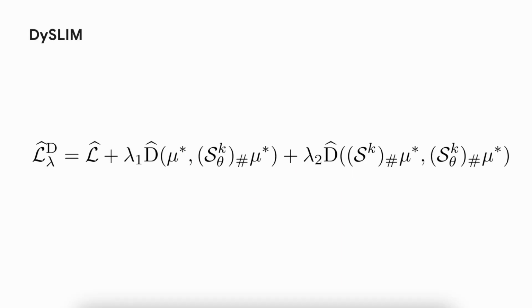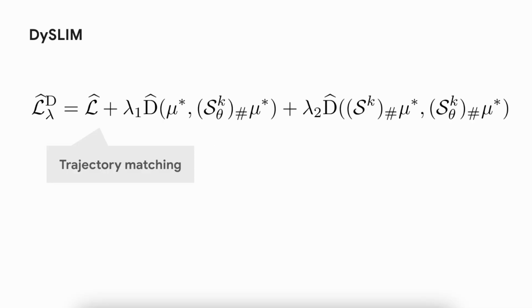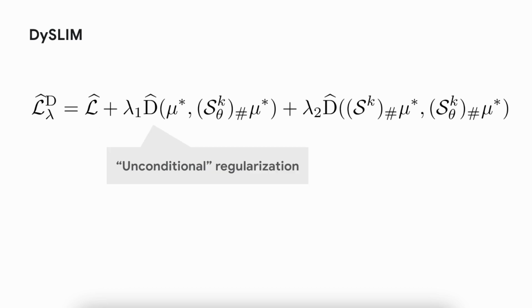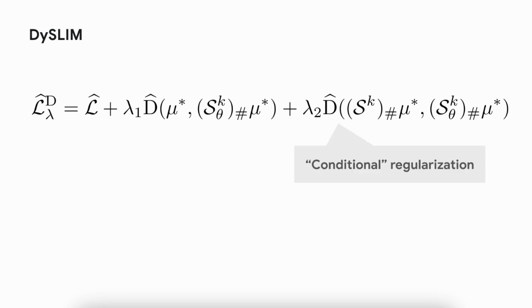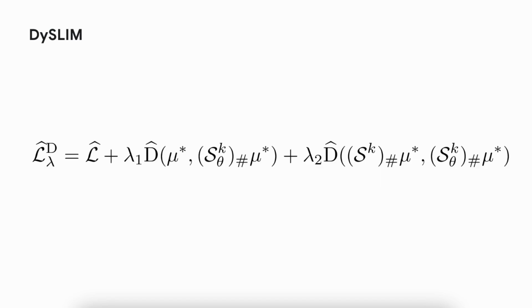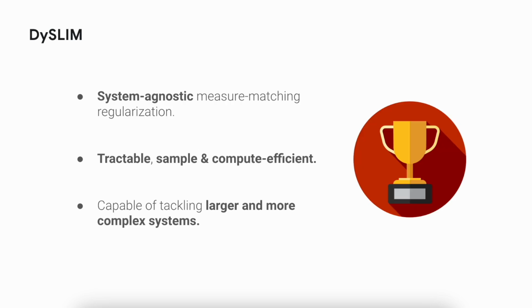Putting this all together results in our proposed DySLIM regularization framework. Starting from any trajectory matching objective, shown here as L, we add both the empirical estimate of the unconditional regularizer and the conditional one. In practice, we observe that for different system dimensions, these terms proved more or less useful, and namely for larger systems, placing larger weight on lambda 2 resulted in a more useful signal for training models.